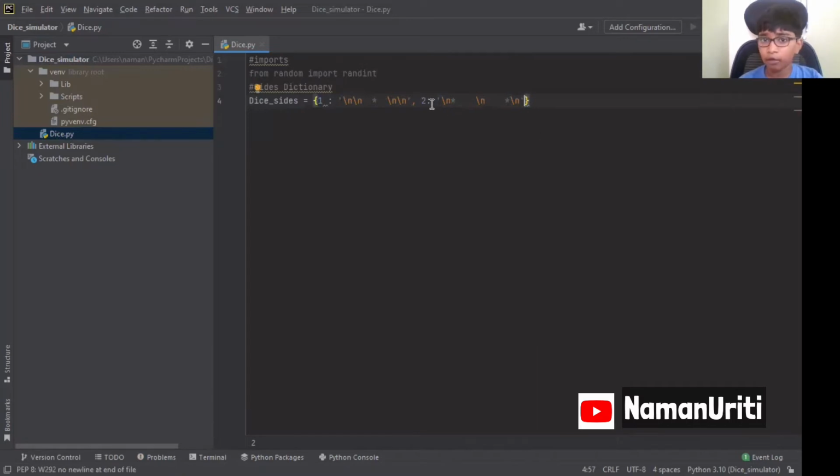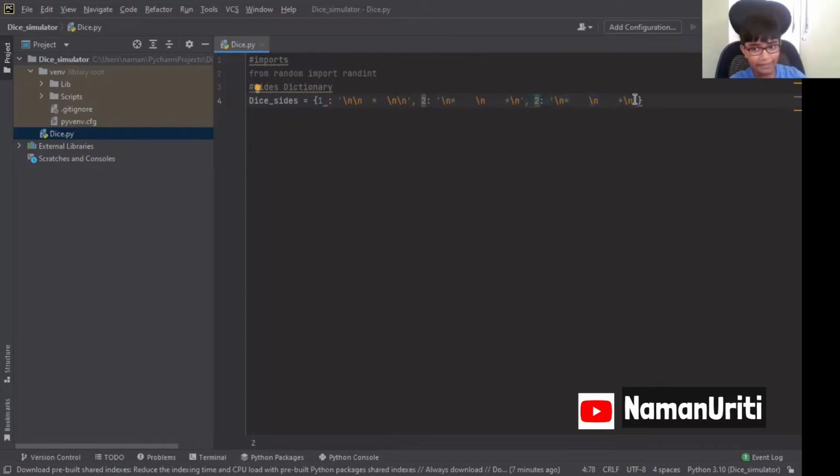So now 2 is finished. Once 2 is finished, 3 is easy. Just copy paste it. Just use this like this, and then Control D. In PyCharm, it will be like this. For normal IDLE, you have to copy paste.